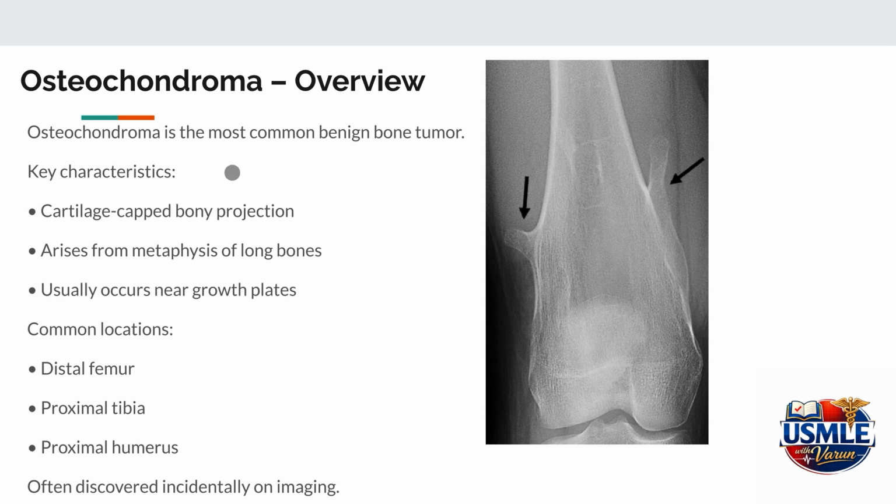Osteochondroma is the most common benign bone tumor. It appears as a cartilage-capped bony projection that grows outwards from the surface of the bone. These tumors typically arise near the growth plate in the metaphysis of long bones. The common sites include the distal femur, proximal tibia, and proximal humerus. In many cases, osteochondromas are discovered incidentally on imaging because they often produce few symptoms.